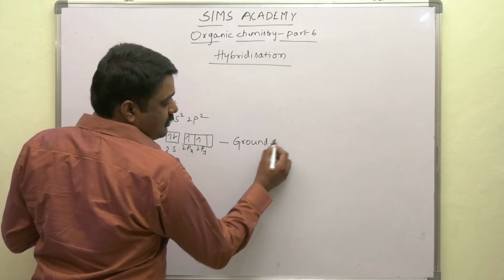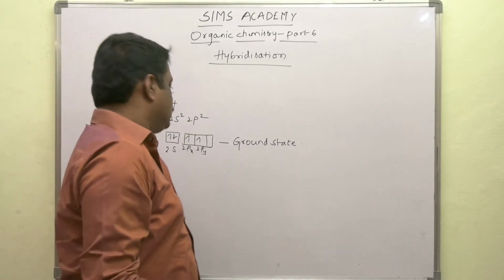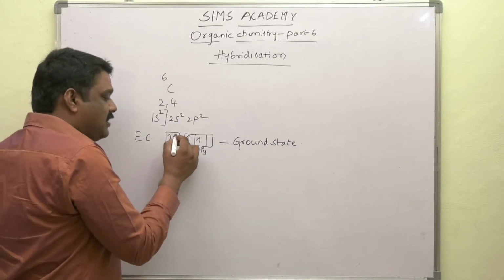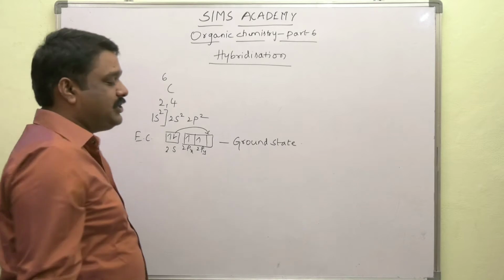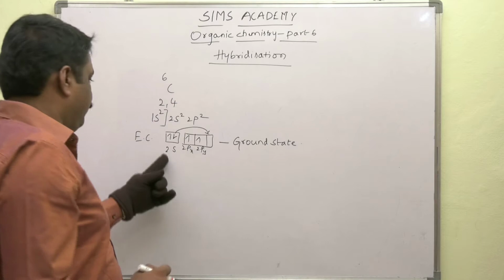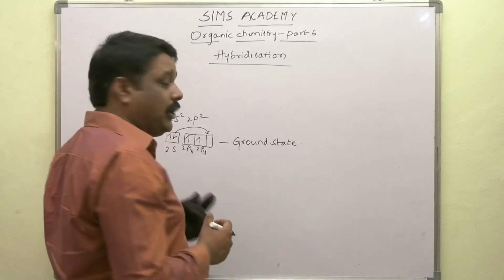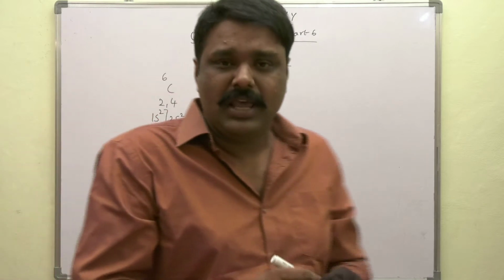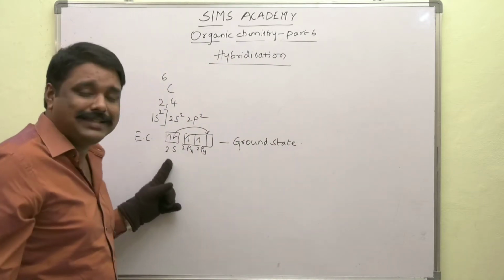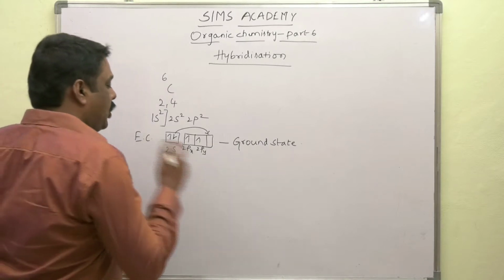We say it is the ground state configuration. Now, whenever some energy is given to carbon, one electron from the 2s subshell jumps into the 2pz orbital of the carbon atom. Whenever energy is given, these electrons, these are dirty fellows, they don't stay at one place. They always jump from here to there. One of these electrons from the 2s orbital jumps to the 2pz orbital.